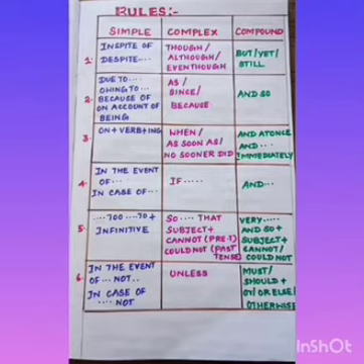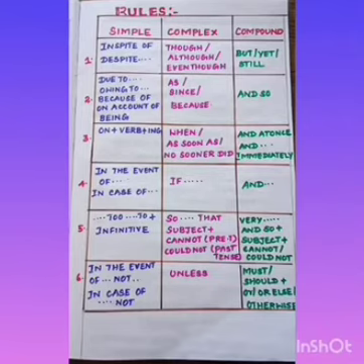Type 3, on plus verb plus ing. And in complex, when, as soon as, no sooner, did. In compound, and at once and immediately. Type 4, in the event of, in case of. Complex, if, and compound, and.